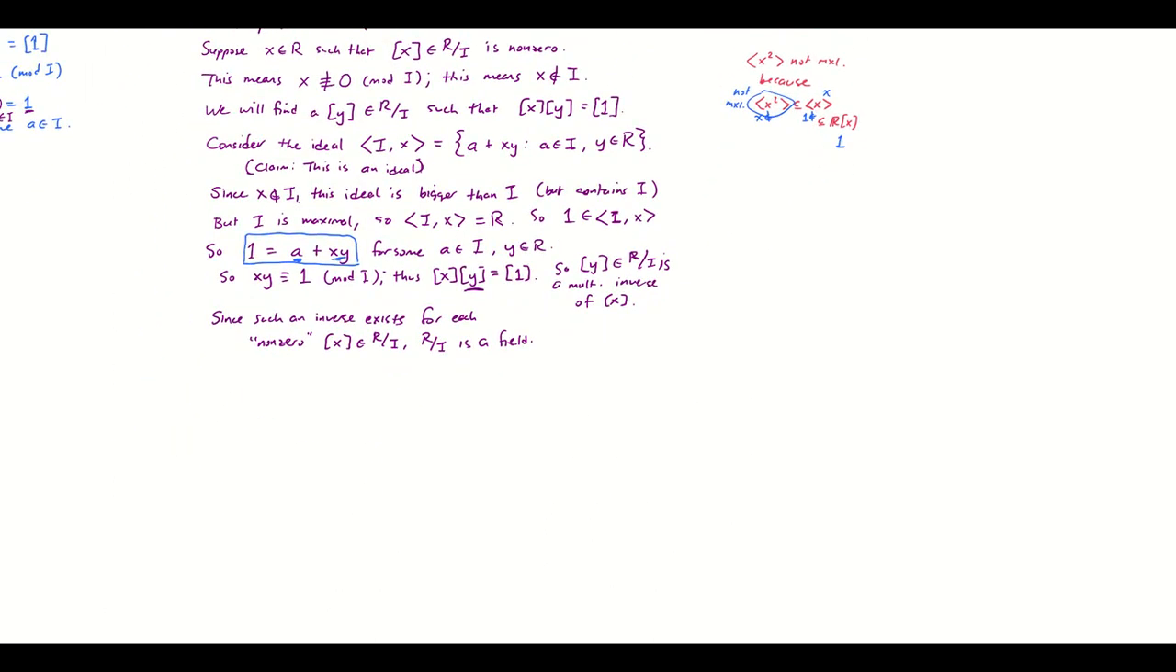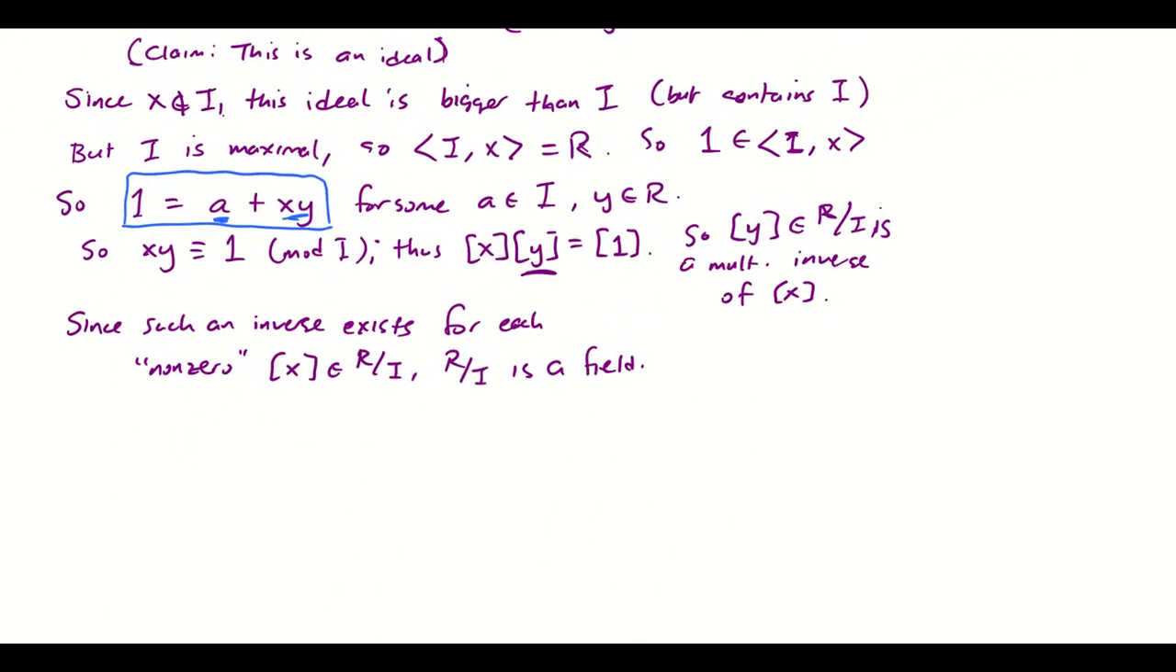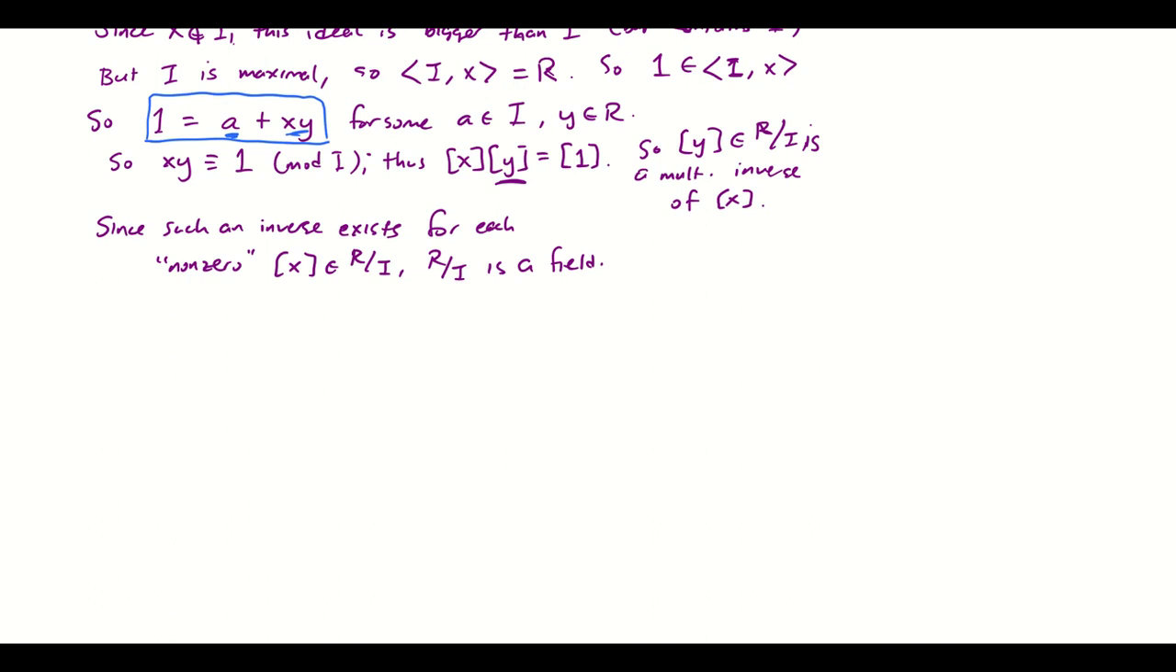Okay, let's just move down here, give ourselves some more room to work. There we go. Okay, so the other half of the argument is we assume that R mod I is a field, and we prove that I has to be maximal.